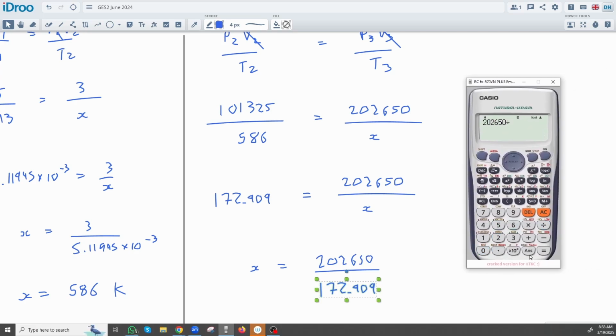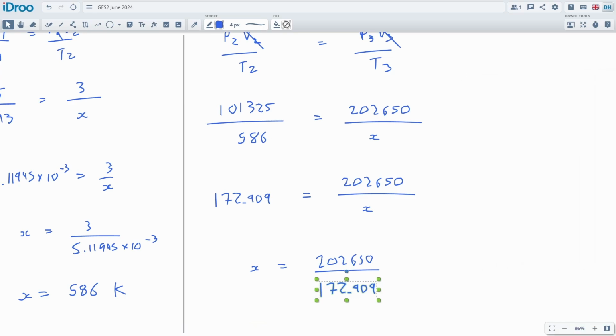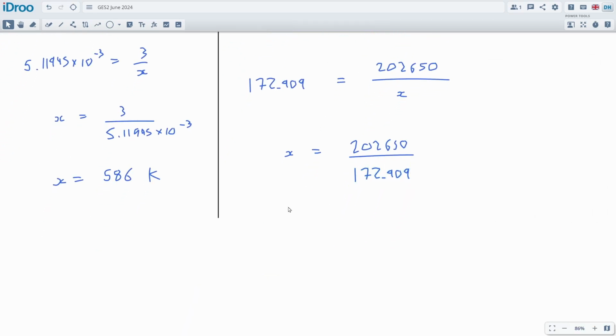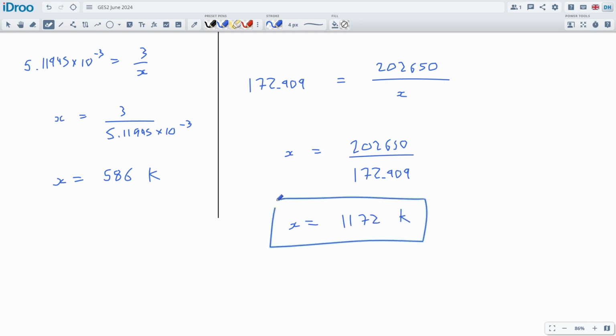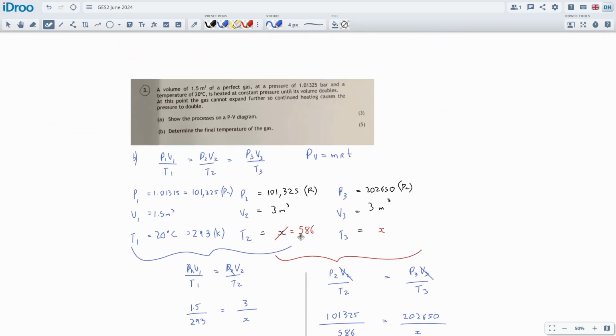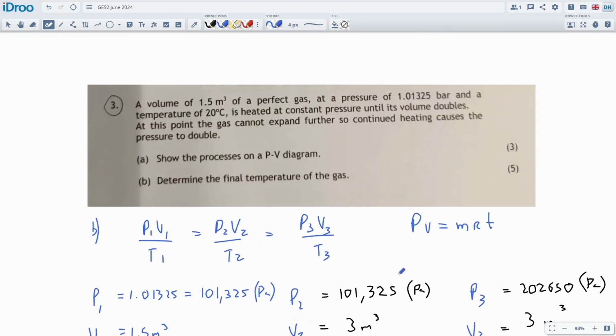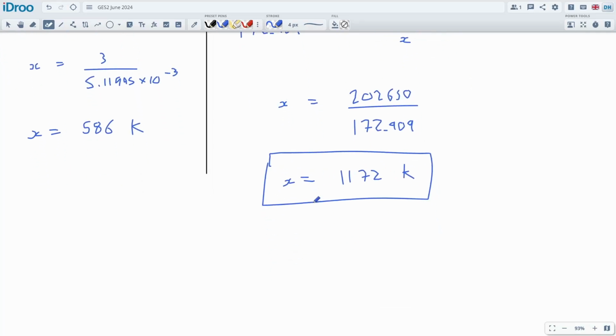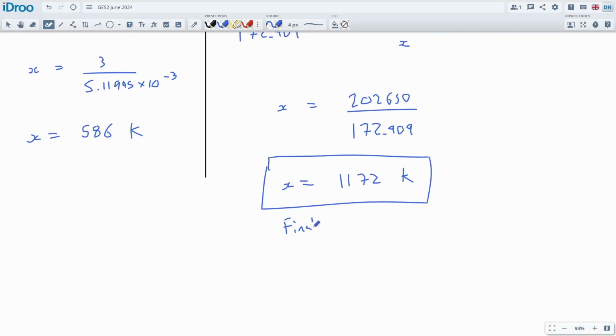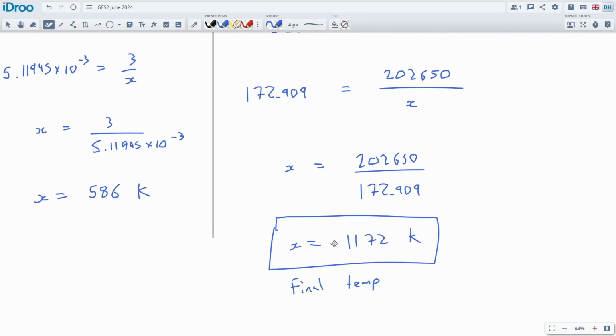202,650 divided by answer. There it is, 1172. So this will be the final temperature now of 1172 Kelvin, which is double the 586, which is what we expected, but it's nice to see the confirmation there in the calculations. So that is the final temperature of the gas, which is what we need to calculate. This is the final temperature. That's what we're looking for.